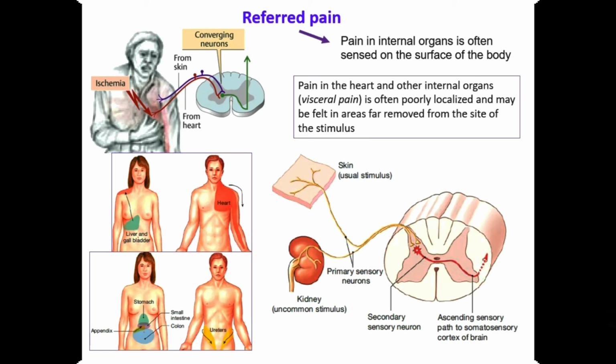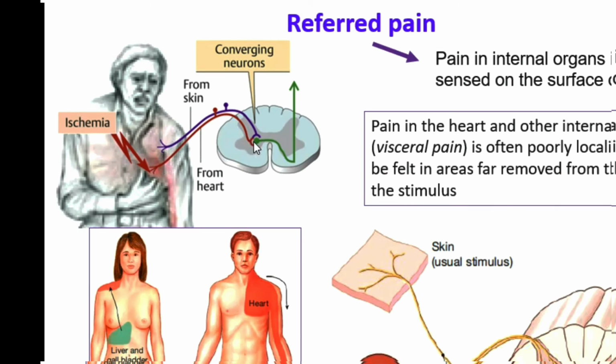So about the referred pain, well, as I talked about the receptor field, this is a secondary sensory neuron, the spinothalamic tract going up. The receptor field for this secondary sensory neuron is here. It means that the heart and also the skin of the left shoulder are the receptor field for this, because they converge, they have convergence in here. They converge together. For example, if pain for the heart happens in here, it will bring the information from the dorsal root ganglion. Synapses happen in here, and it will bring the information. And even if the skin here has pain, it will bring the information here, and it will go up. It means that the brain will not understand where the pain is exactly.